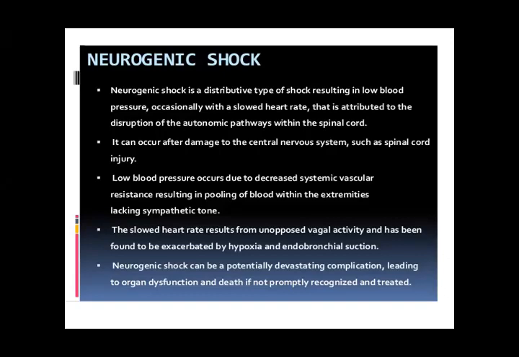So due to low blood pressure, the oxygen supply is low, and there is also organ dysfunction, and even death can result, because blood supply is not sufficiently reaching the area. So this will disturb your neurons as well, and it can lead to death.